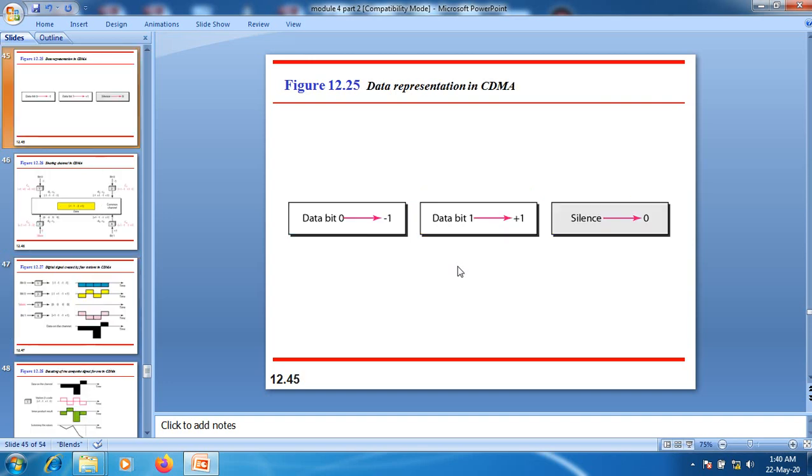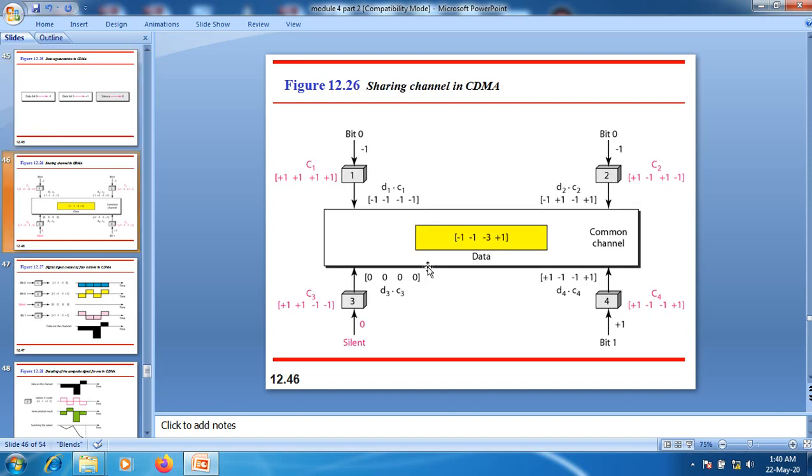When it comes to data representation, bit 0 is represented by -1, bit 1 is represented by 1, and silence is represented by 0. Suppose in this case station 1 is sending bit 0, station 2 is sending bit 0, station 3 is silent, and station 4 is sending bit 1.